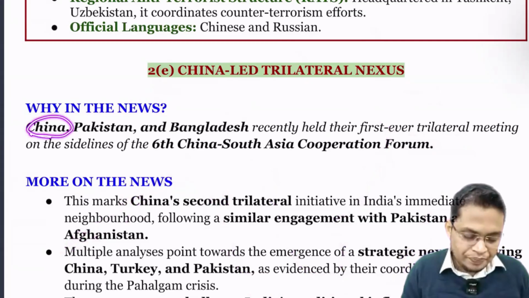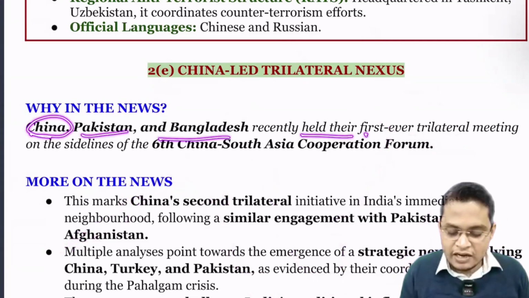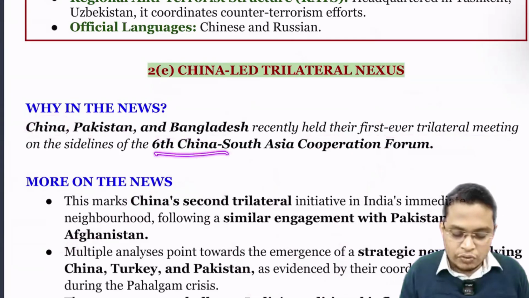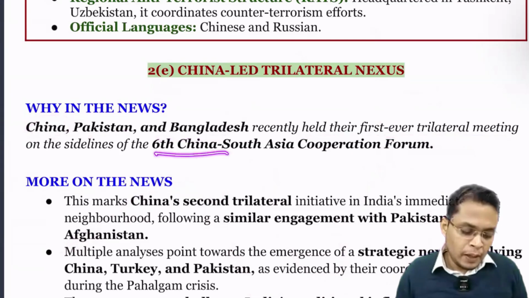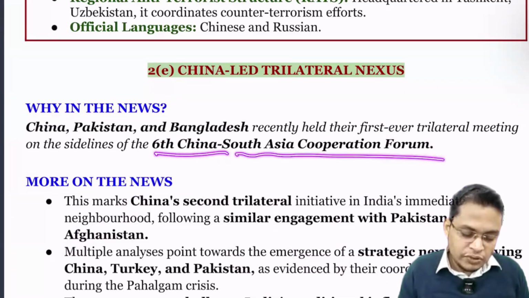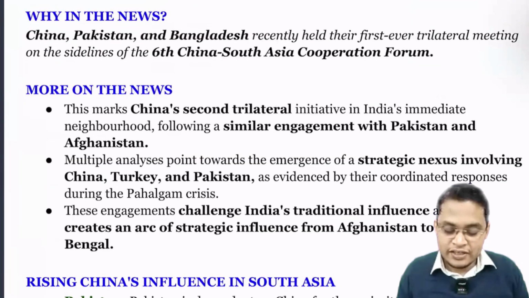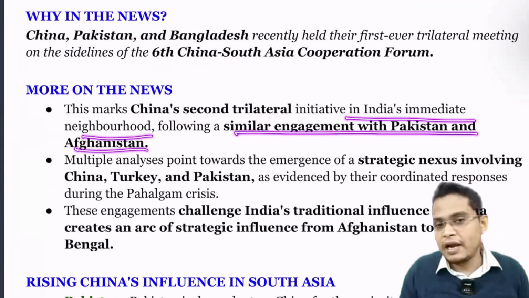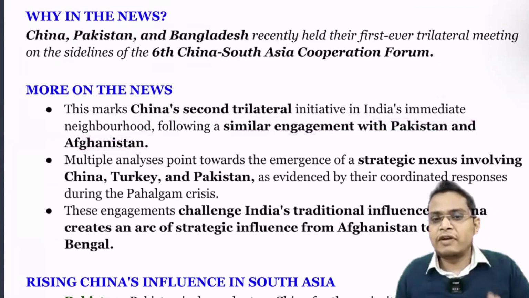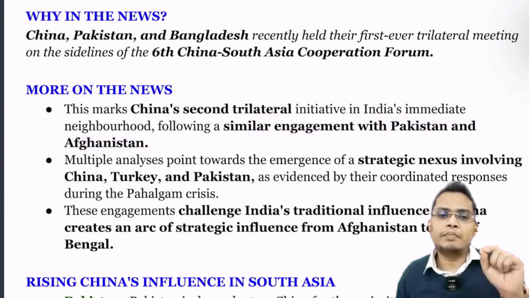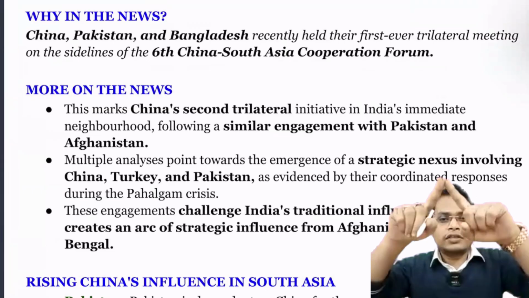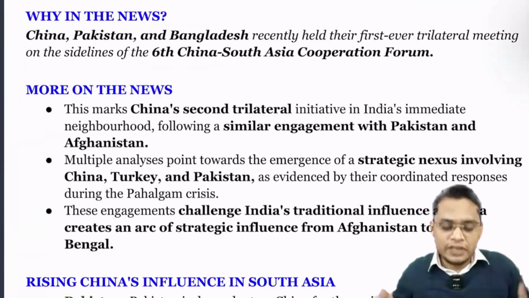So China, Pakistan, and Bangladesh recently held their first ever trilateral meeting on the sidelines of the 6th China South Asia Cooperation Forum. This is the second trilateral initiative in India's immediate neighborhood following a similar engagement with Pakistan and Afghanistan. Already they have one arrangement with China, Pakistan, Afghanistan. Now they are expanding it to China, Pakistan, and Bangladesh. That is encircling India.